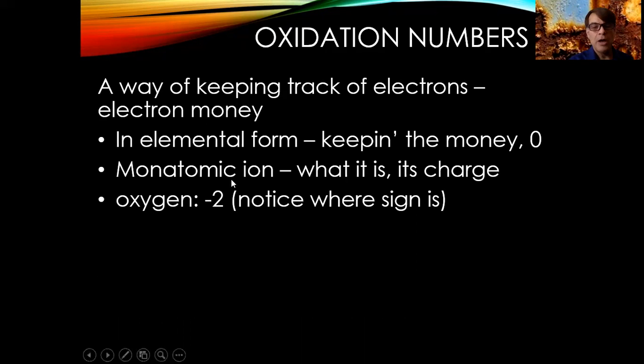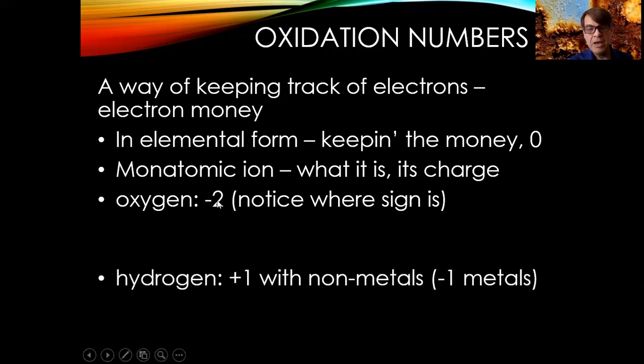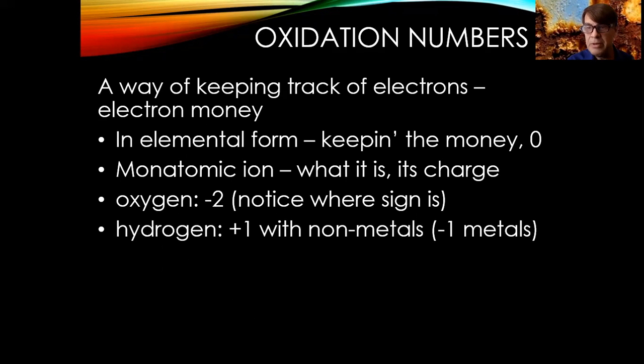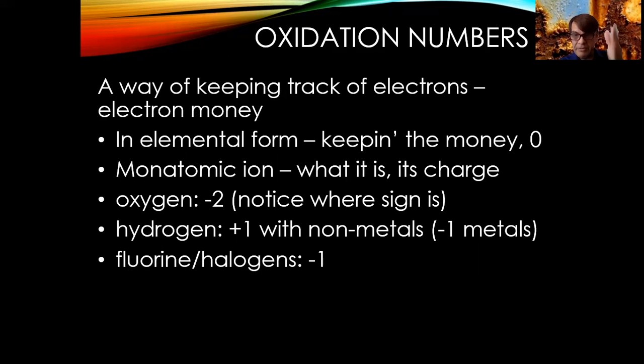All right. So oxygen tends to be -2. Hydrogen tends to be +1 with nonmetals. Again, if your brain is full, forget that it can be something different. Just remember +1. That's the most important thing to remember with hydrogen. Fluorine, as I said, tends to be -1. That column, group 7, the halogens, tends to be -1 as the oxidation number. Why? Because they tend to take a 1 minus charge.